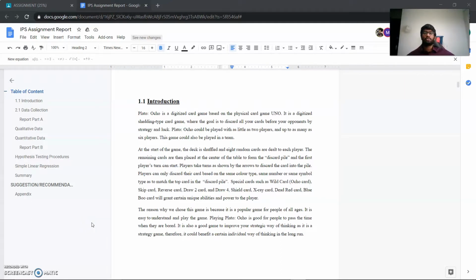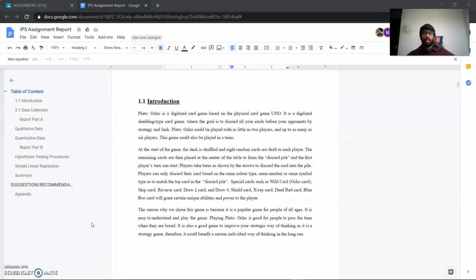The game's name is called Ocho, and it is used on the platform which is called Plato, which is an app which has a lot of games in it. The game basically represents Uno, but in the digitalized form. The goal of the game is to discard all your cards before any other opponent discards their card. Whoever discards their cards the first wins.